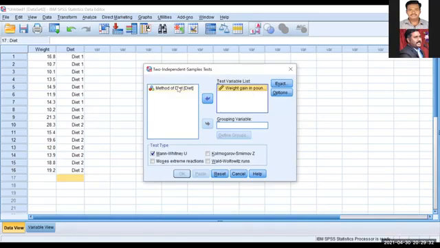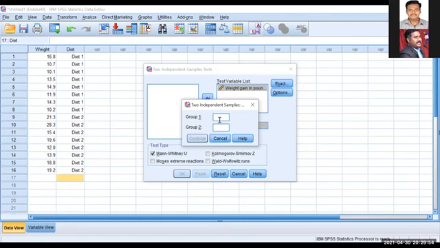Next, method of diet. We have two different methods, and after that, you just give it. See here, after giving this grouping variable, you cannot see that the OK button is enabled. Still, it will be disabled. What you have to do is define the groups. Define groups means group 1 is 1, group 2 is 2. That's it. I assumed 1 as diet 1 method, and the second diet as 2.